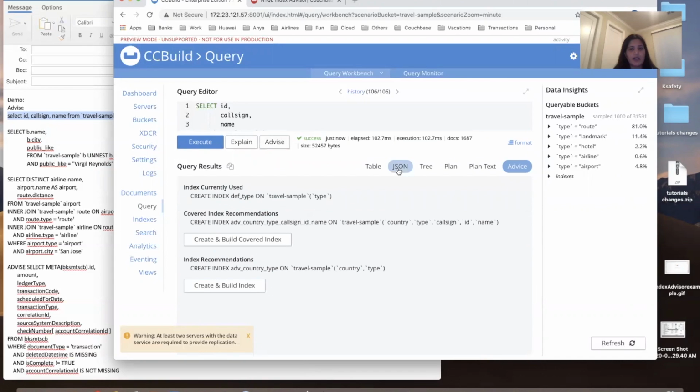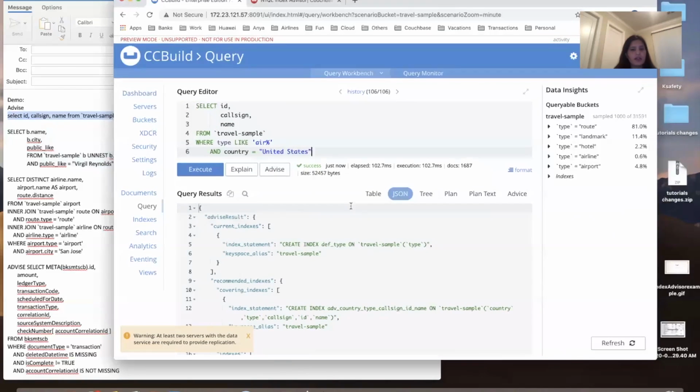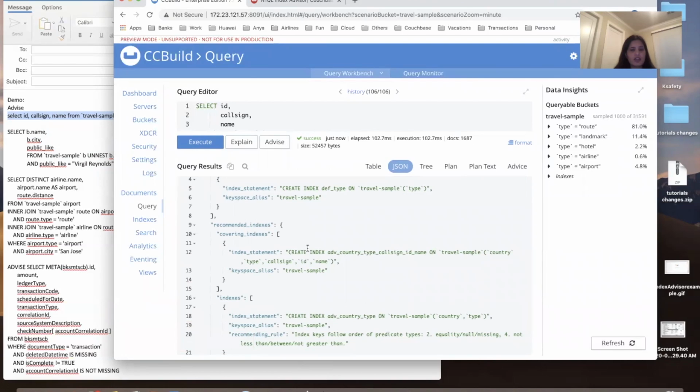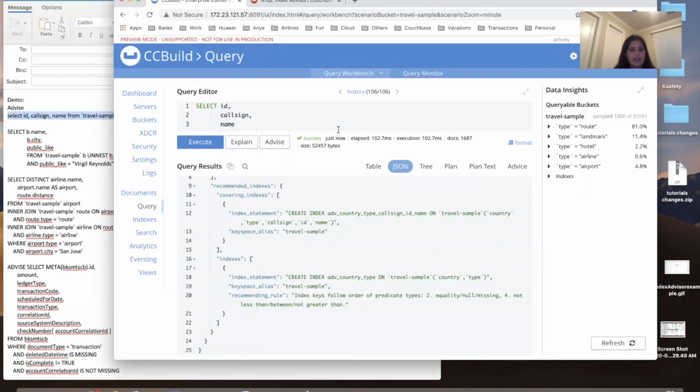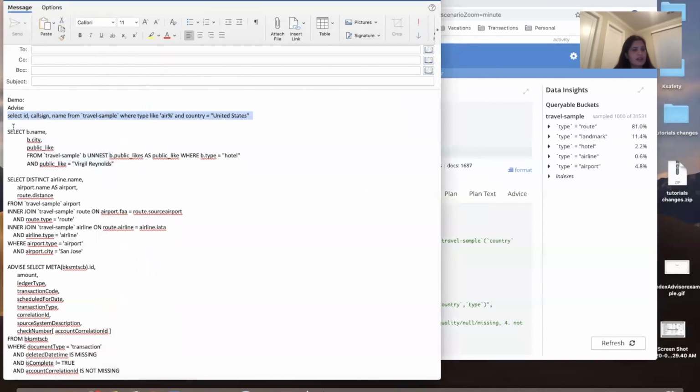But if you take advice, this is the advice. You can take a look in JSON format, which is something we have been looking at in the presentation. Now, if you go back here, this is the current index which was being used. These are the recommendations for non-covering index. The recommendation is on equality first, country, followed by type. For covering index, it is country, type, and all the predicates. Taking a look at the next example.